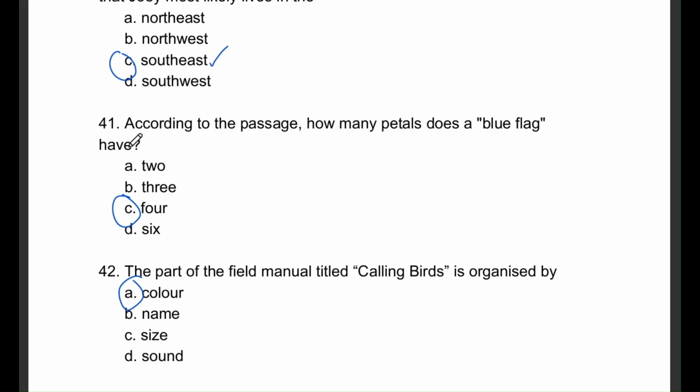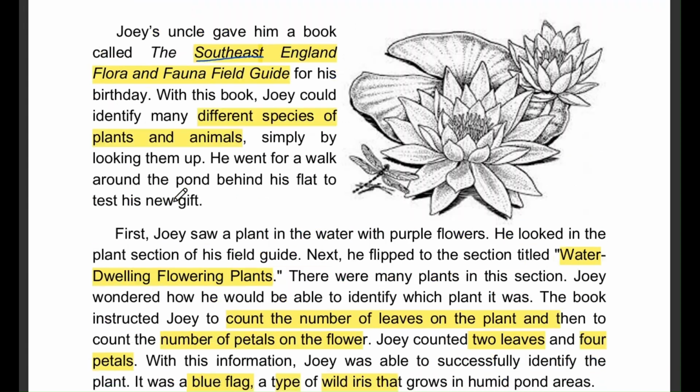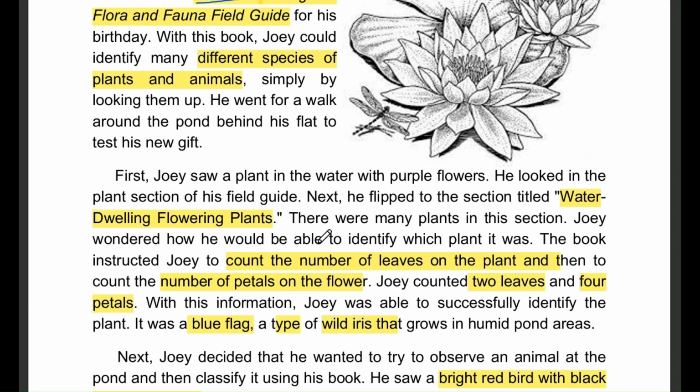Question number 41. According to the passage, how many petals does a blue flag have? The options are A, 2, B, 3, C, 4, or D, 6. The correct answer here is option C, which is 4. In the text, it says that Joey counted 4 petals on the blue flag plant.